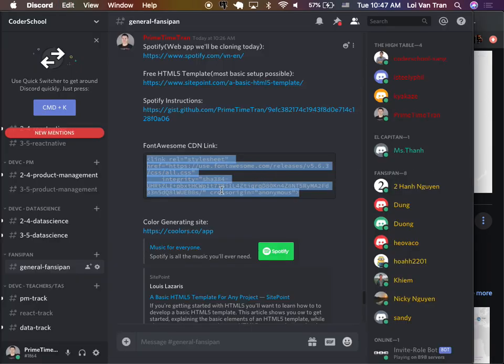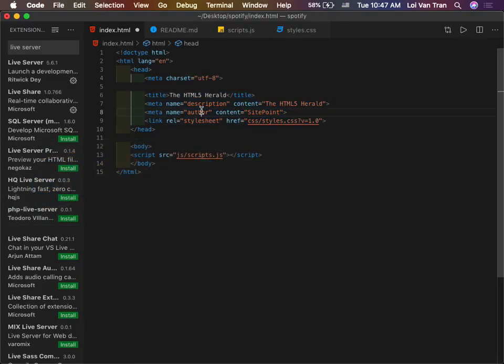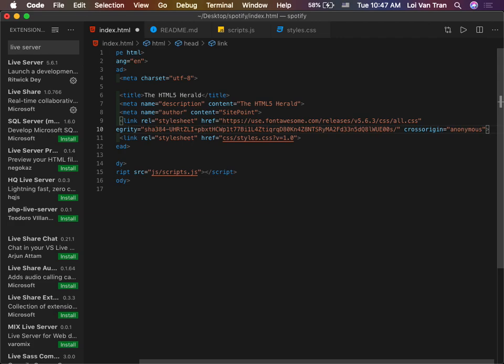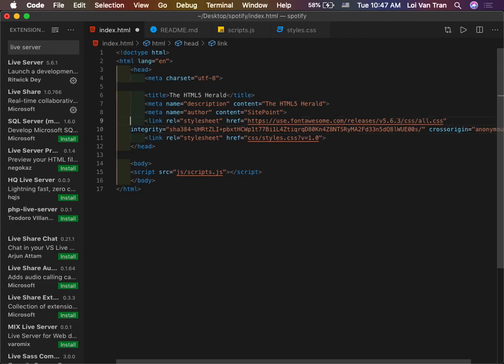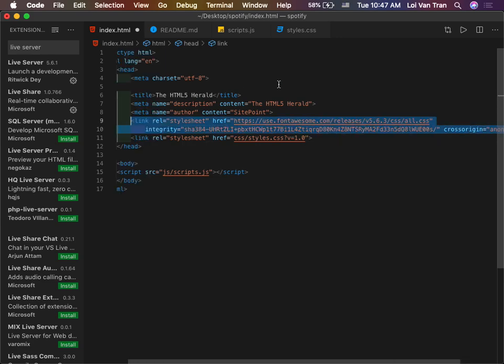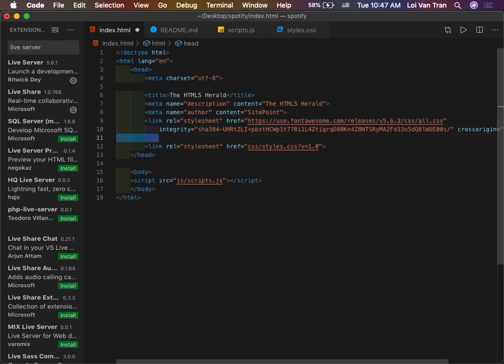Okay, so we're going to copy this link, and you can look at the URL, and you can also determine that it is in fact a CDN just by looking at the URL. That being said, when you copy in publicly available CSS like we did, make sure that we put it above our custom CSS. Here's our custom CSS right here.